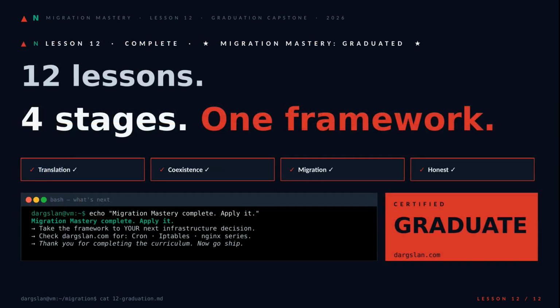12 lessons, 4 stages, 1 framework. Translation, coexistence, migration, and the honest no-go. That's the whole discipline, and it now belongs to you. Take it to your next real infrastructure decision, the one where someone's waiting on your judgment.